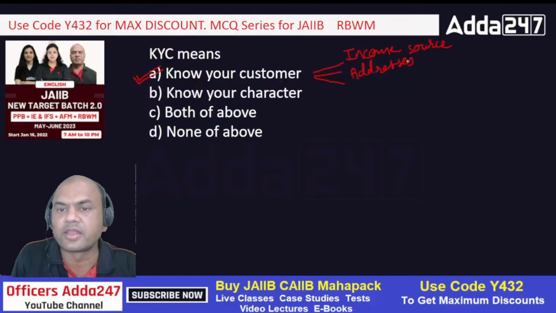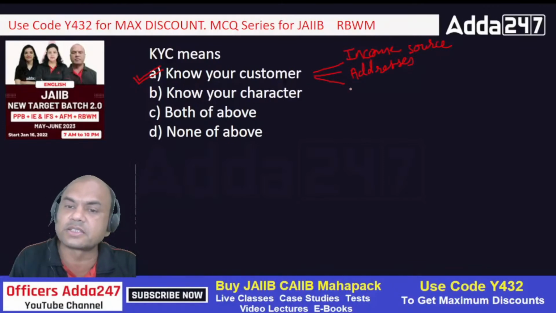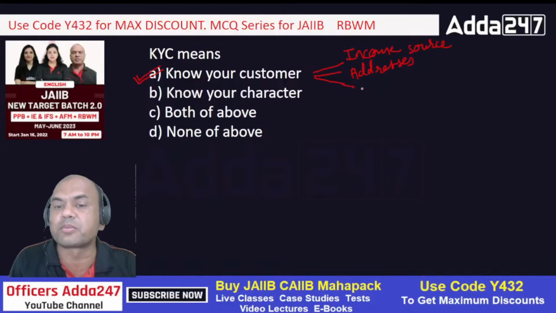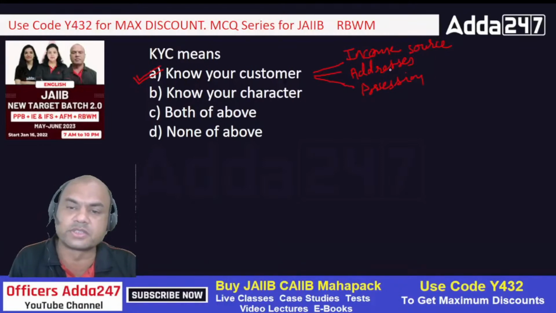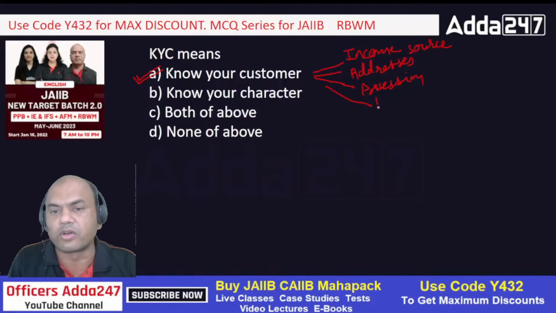Thirdly, we get what income is there. Then what about his earlier possessions? Does he possess a car? Does he possess a house, or is it a rented house? What are his family members? All these points are included in this KYC form.